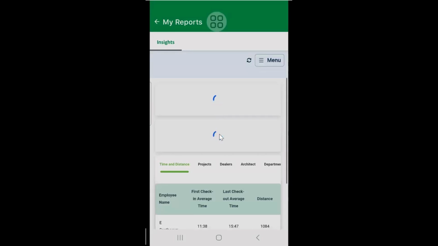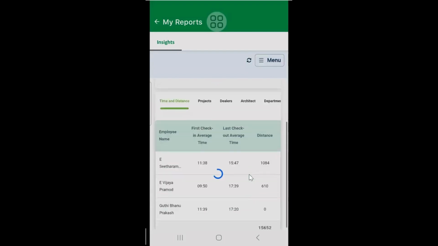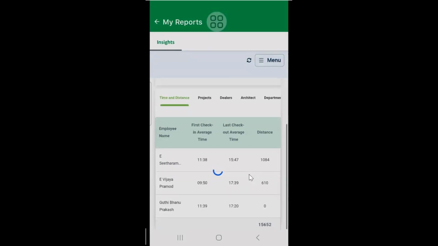By Tuesday or Wednesday at most, the filter will start working, where you will get only your team members' data, and this report loading time will also reduce a lot. In the meanwhile, you have to spare some extra time to load the report and see it.